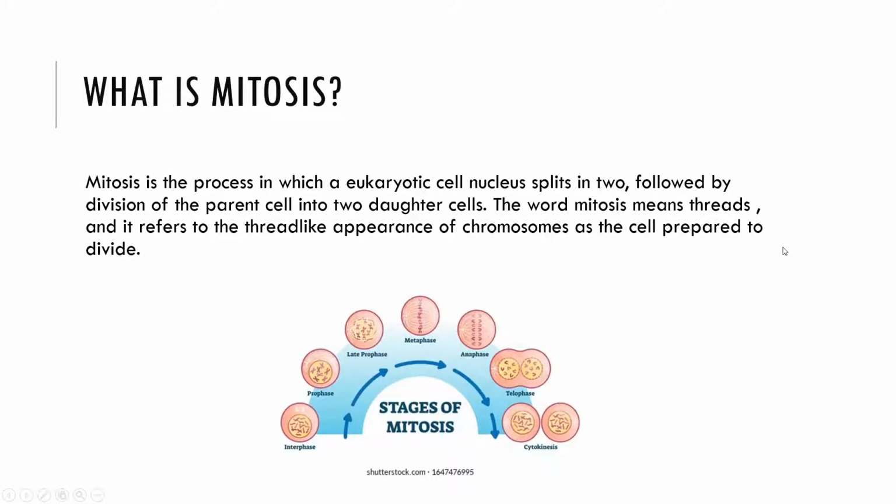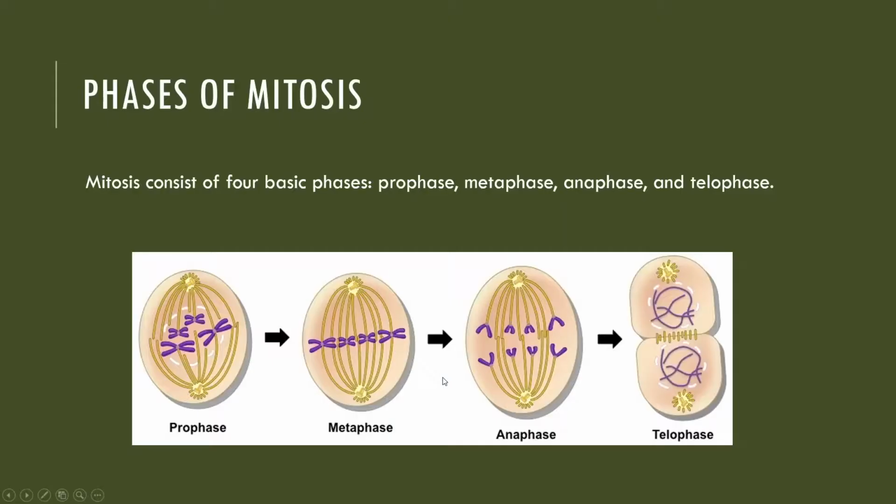So, what is mitosis? Mitosis is the process in which a eukaryotic cell nucleus splits in two, followed by division of the parent cell into two daughter cells. The word mitosis means threads, and it refers to the thread-like appearance of chromosomes as the cell prepared to divide. And here is the image of stages of mitosis.